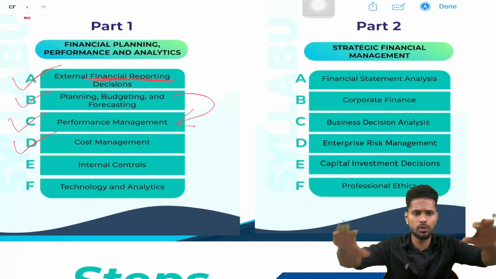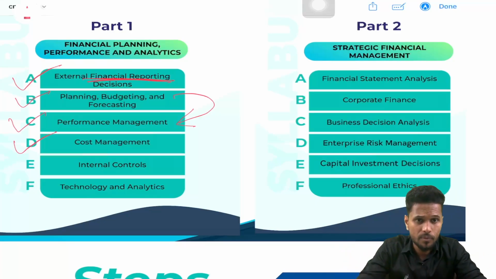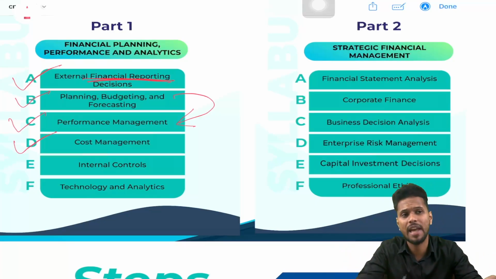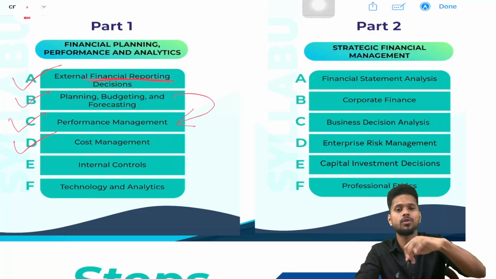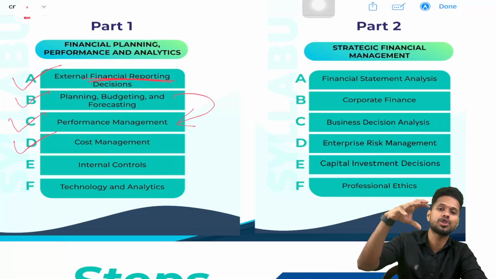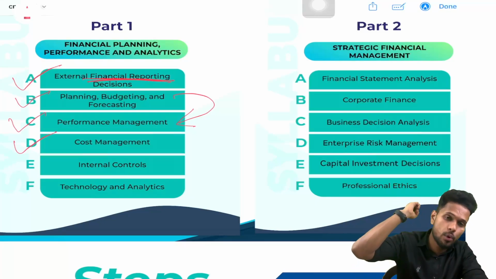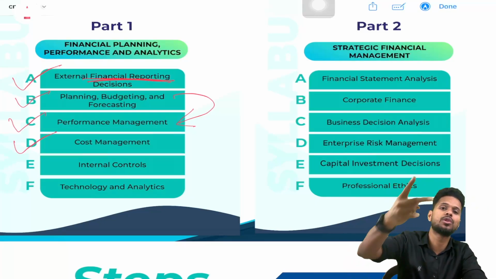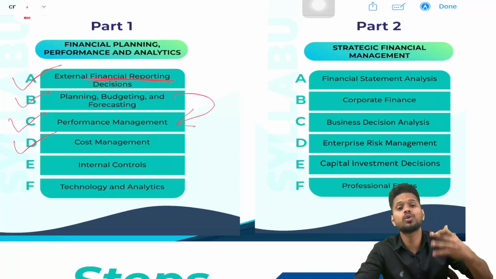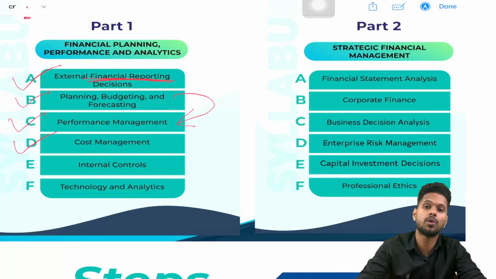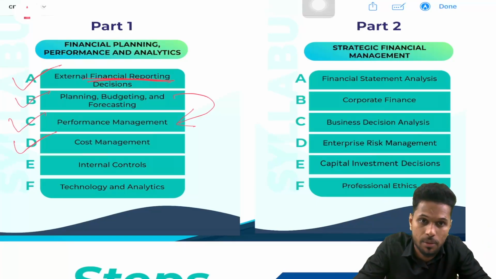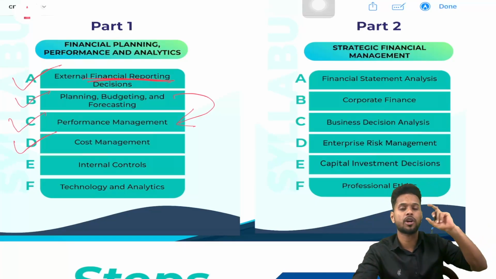So we will forecast or calculate all these costs, we will need to find all these costs, and we will calculate how much is the cost to manufacture a wooden table. And only after finding that cost can you set the selling price. So how to determine the cost of a product or service, that we are studying in section D of part 1, that is cost management.